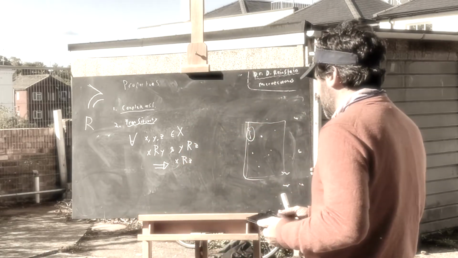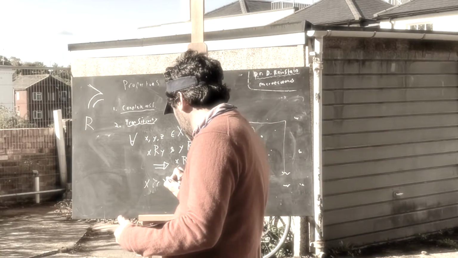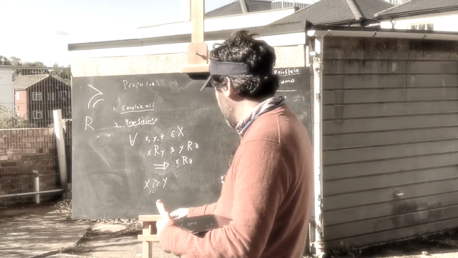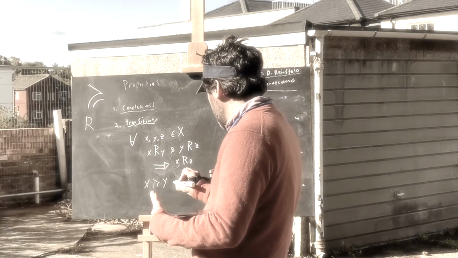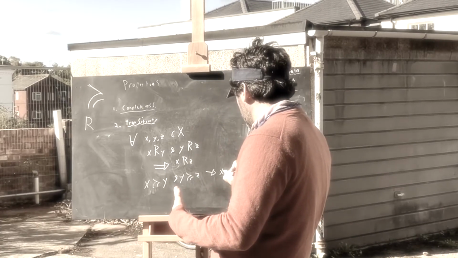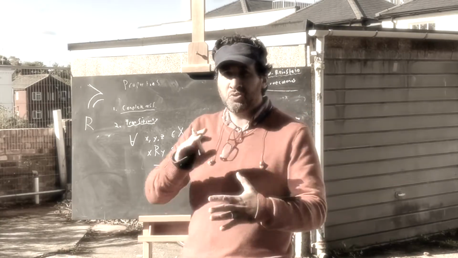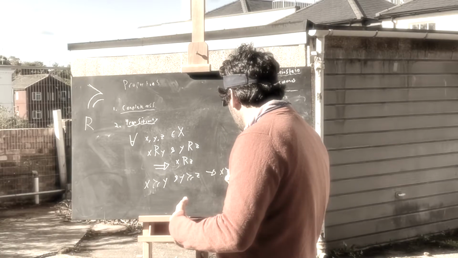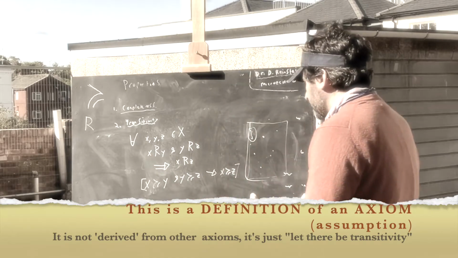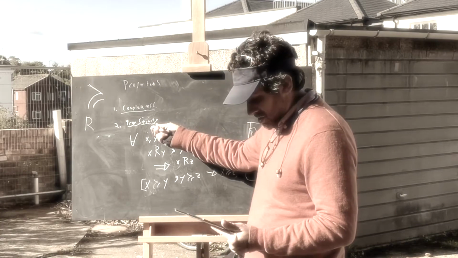Or in this particular case, if x is preferred, or at least as good, I should say, this will also hold for strict preference, as can be proven. If x is strictly preferred to y, and y is strictly preferred to z, then x is weakly preferred to z, also strictly preferred, but I'm stating it in terms of the primal thing here. This is the condition known as transitivity. Okay? I can't prove transitivity holds from other conditions. No, this is an assumption.